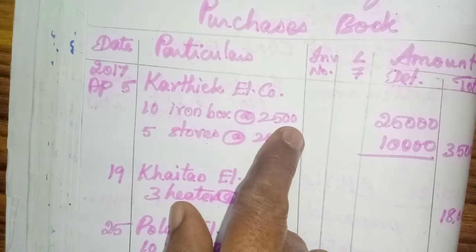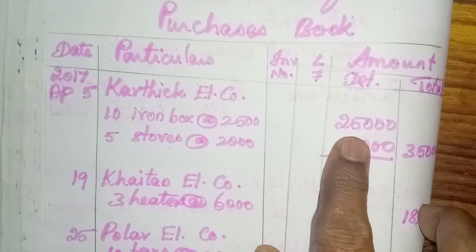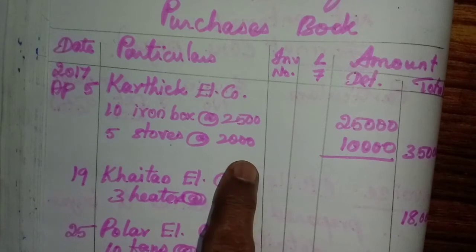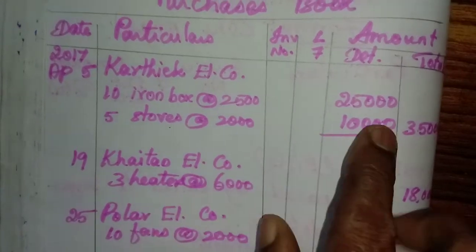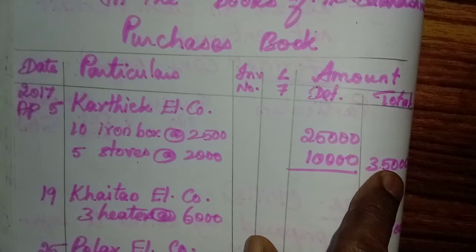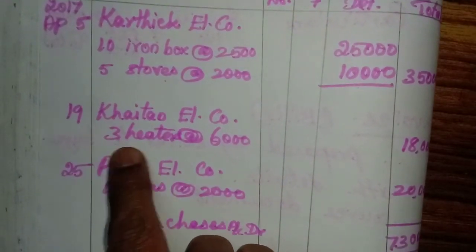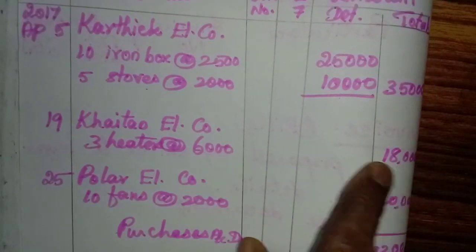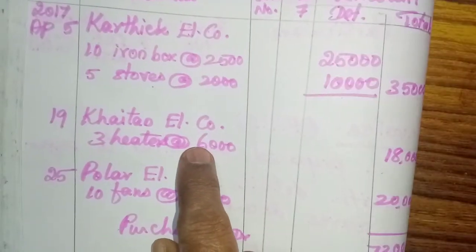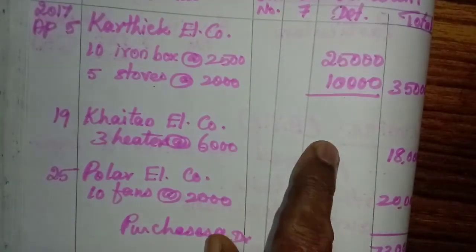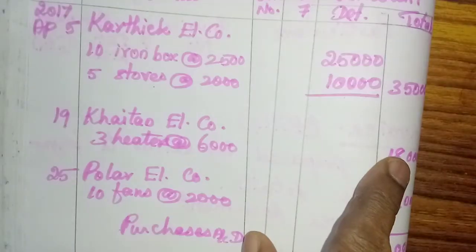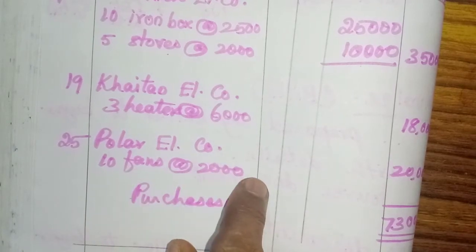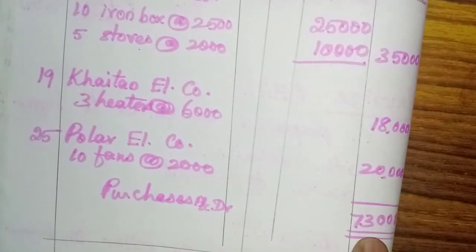10 iron boxes at the rate of rupees 2,500. How much will we get? 25,000. Then 5 stoves at the rate of 2,000, 10,000. Add and write here in the outer column 35,000. Then next date 19, Kaitan Electric Company, 3 heaters at rupees 6,000, 18,000 in the outer column. If we have two or more items, then we can write in this inner column. Otherwise, directly write in the outer column. Then 25, Polar Electric Company, 10 fans at the rate of 2,000, 20,000. Now you add and write.